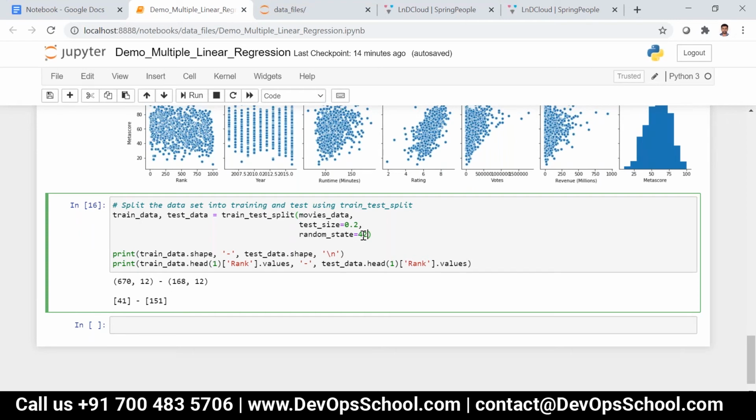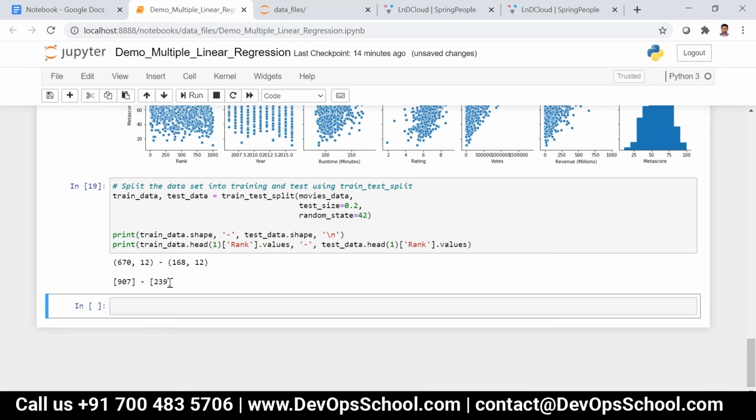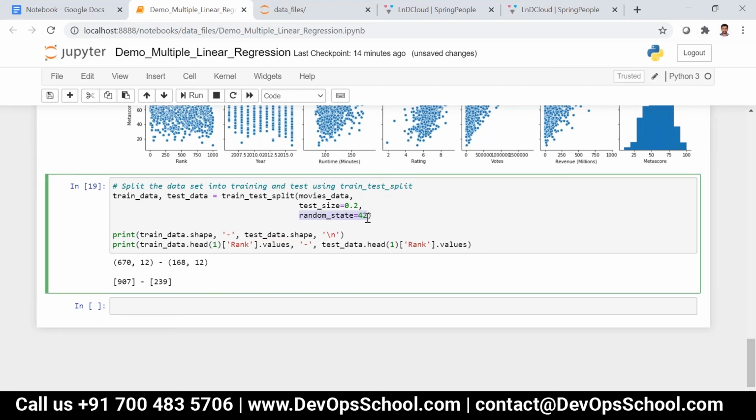See here, now it is 907, 239. If I run it again, it picks the same data, 907, 239. If I run it again, 907, 239. It will not change the data selected for training and test when you set random_state. It's like a seed, a random seed, that you are setting.